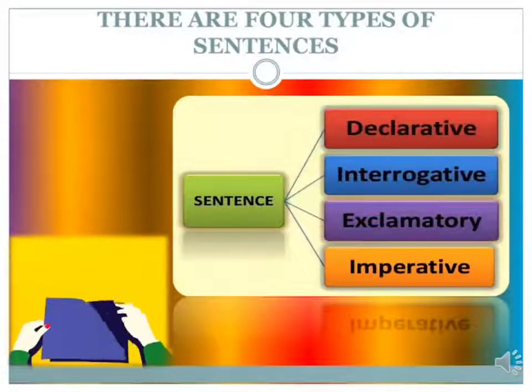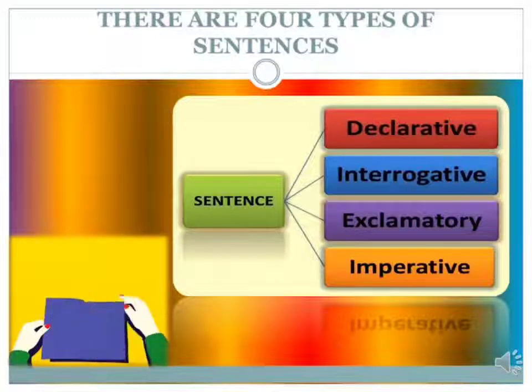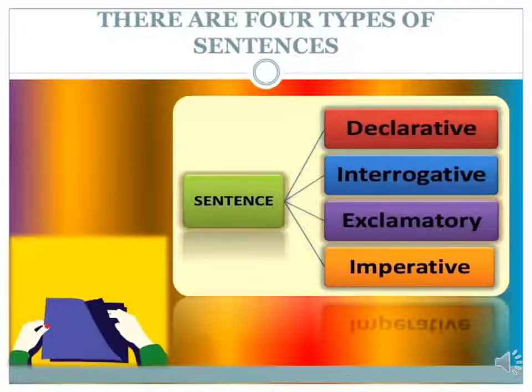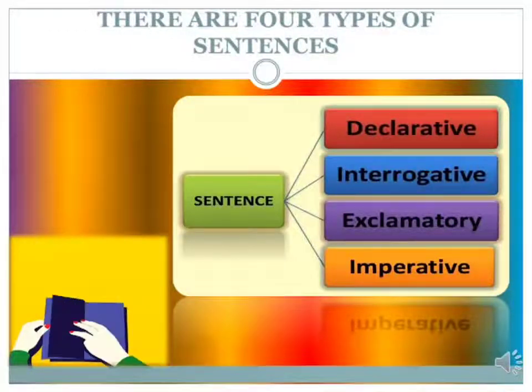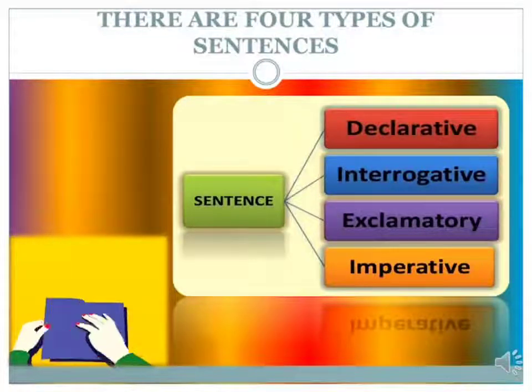Dear students, there are a total of 4 types of sentences. The first one is declarative, the second one is interrogative, the third one is exclamatory, and the fourth one is imperative. Declarative sentences state facts and end with a full stop.